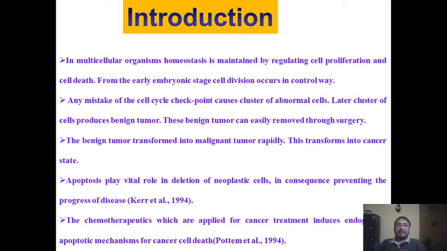But in some cases, apoptosis does not take place, and what happens? Prolonged cell division takes place in an uncontrolled way. Some chemotherapeutic agents which are applied for cancer treatment induce the endogenous apoptotic mechanism for cancer cell death.